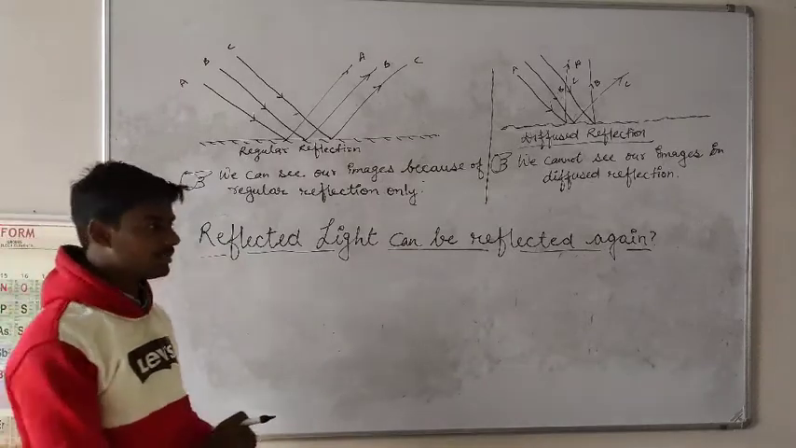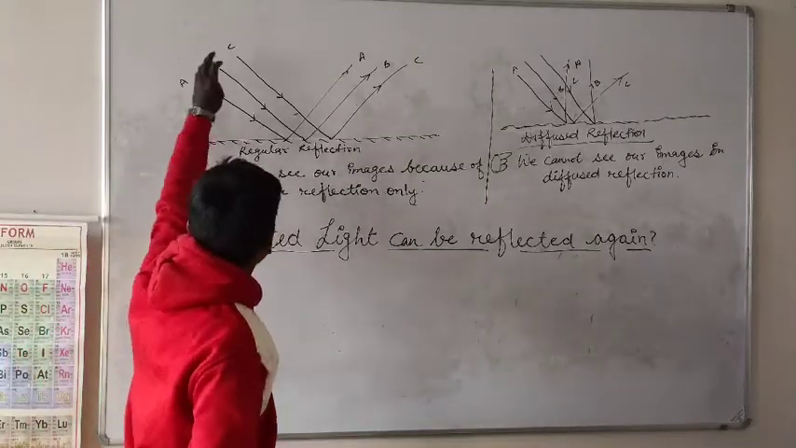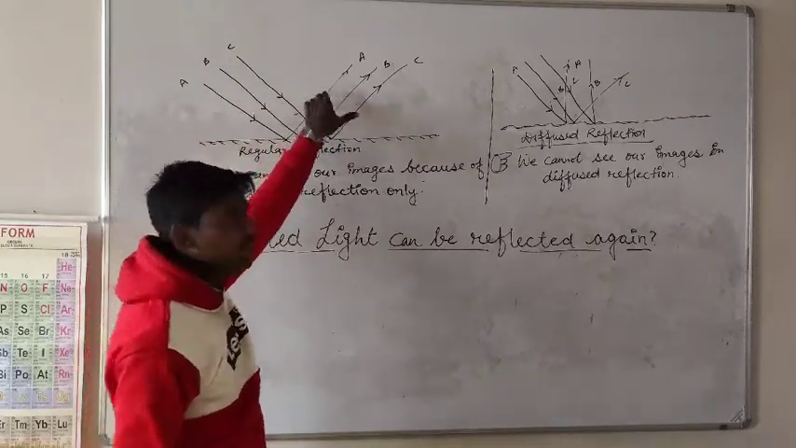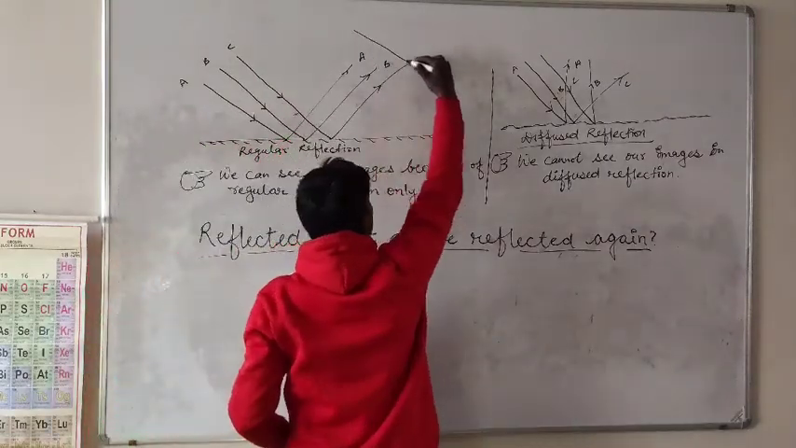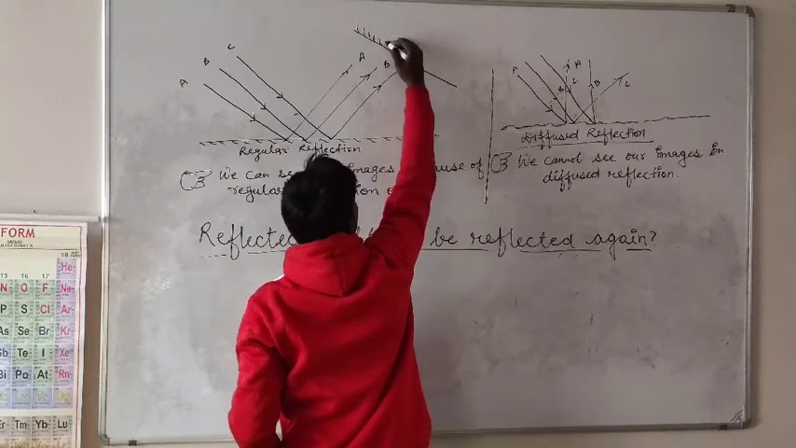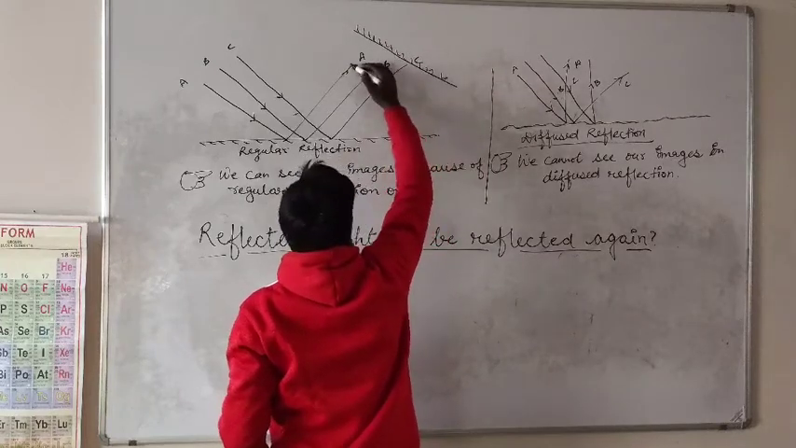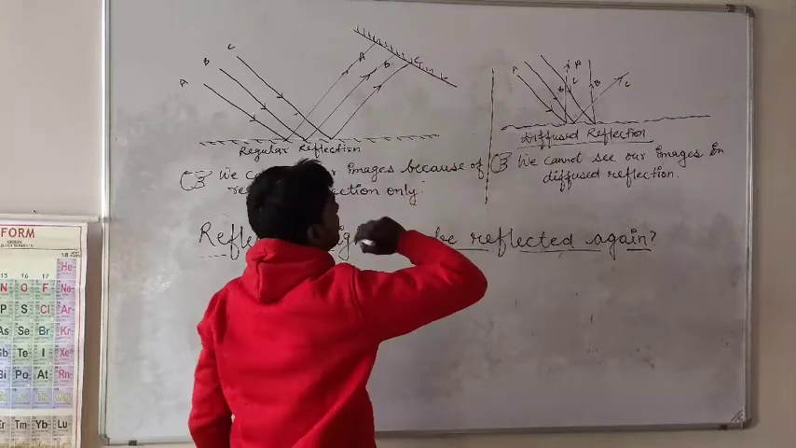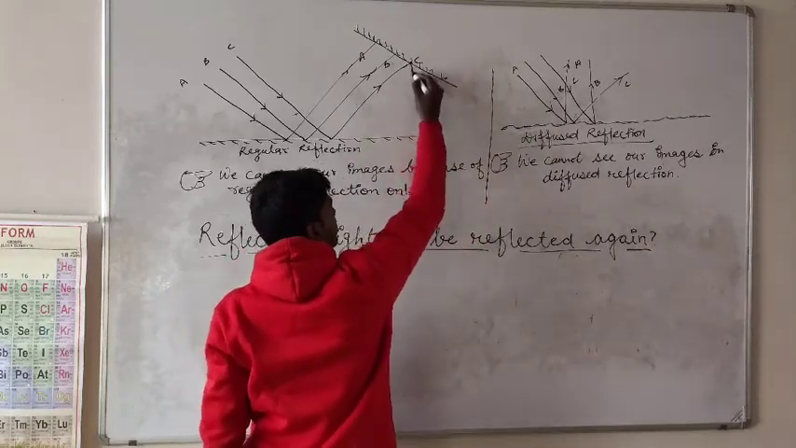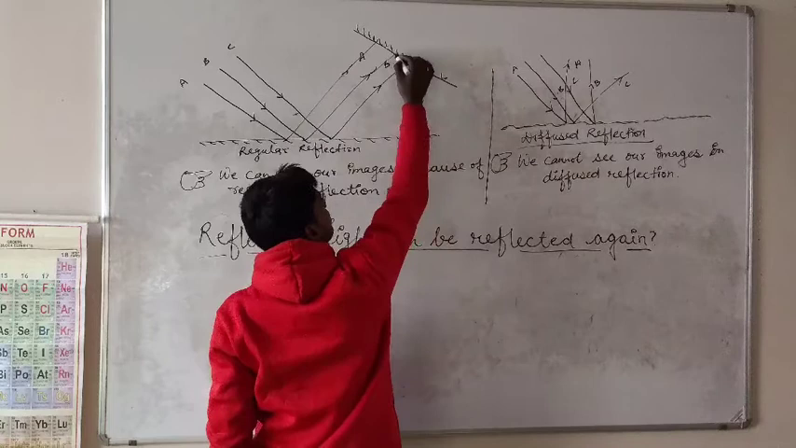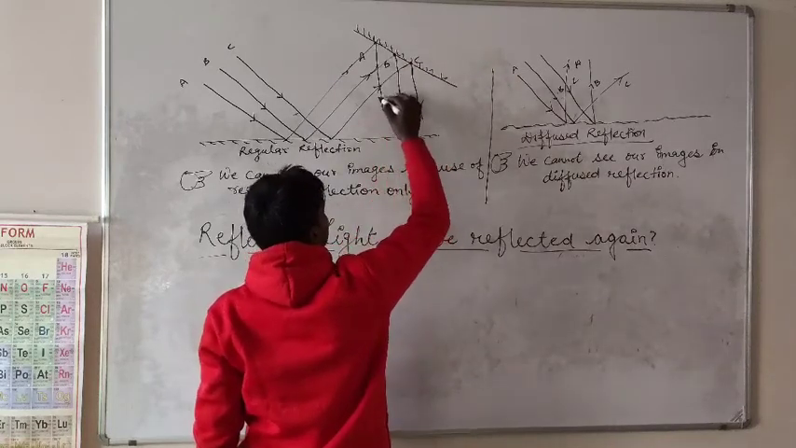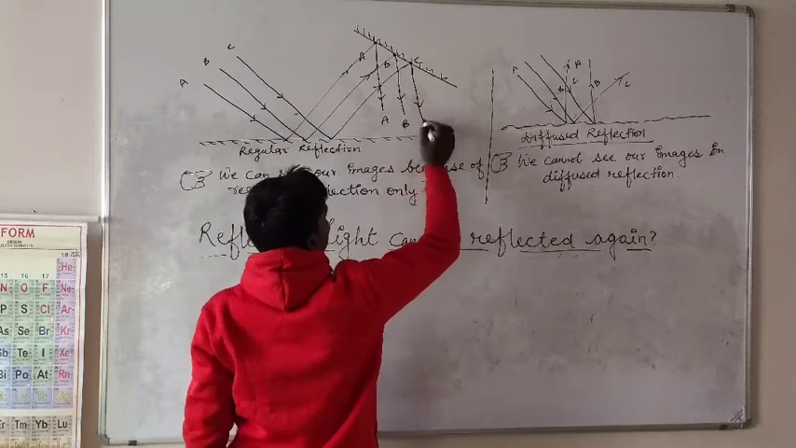Of course yes. Let's say this light is coming from here, it is getting reflected. Suppose you have placed one more mirror here. So what will happen? Now this will return in this way, this will return in this way, and this will also return in this way. This will be A, B, C.